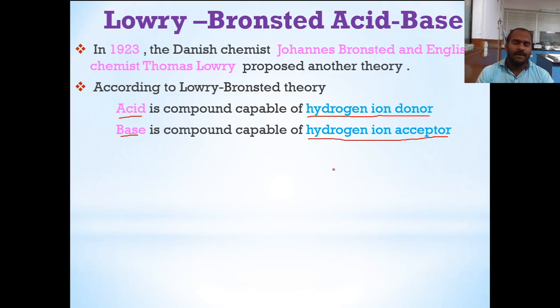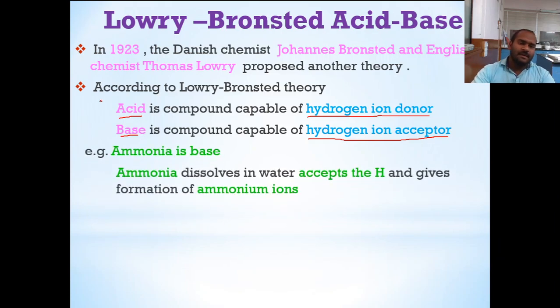There are a number of examples for this. The Lowry-Bronsted theory tells about the compound: if it is capable of donating a proton, then it is an acid. If it is capable of accepting a proton, then it is a base. In the case of Arrhenius, it was related to the solution. Hence, Lowry-Bronsted is directly related to the compound. Now let's consider an example. Here we are considering the example for the base. Ammonia is a base. Why is ammonia a base?